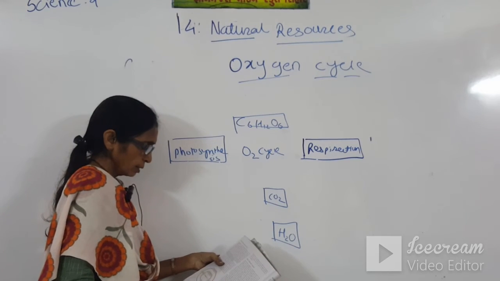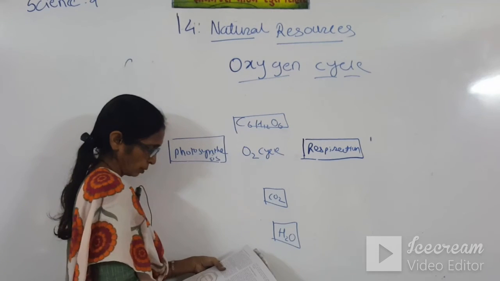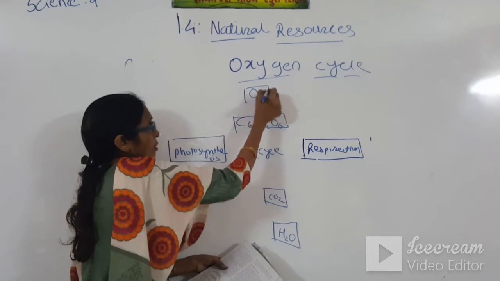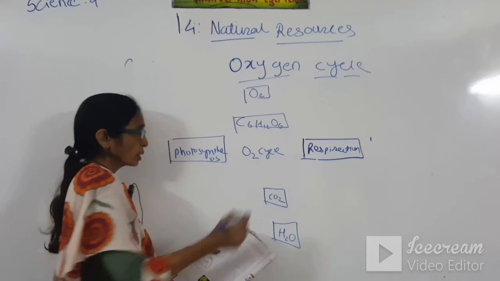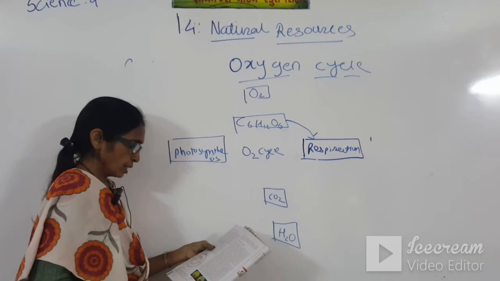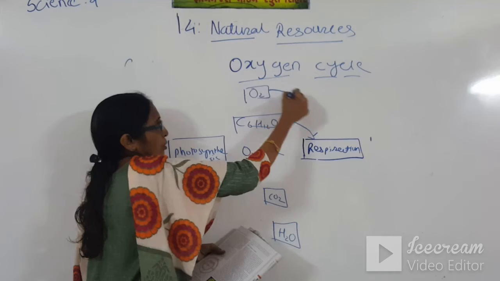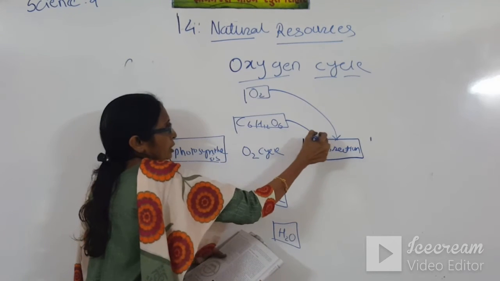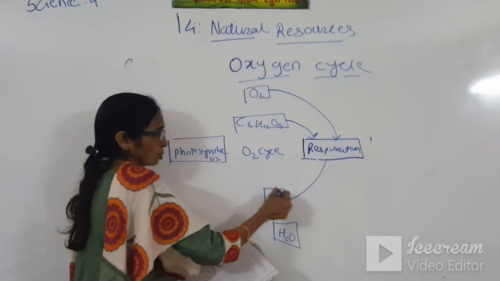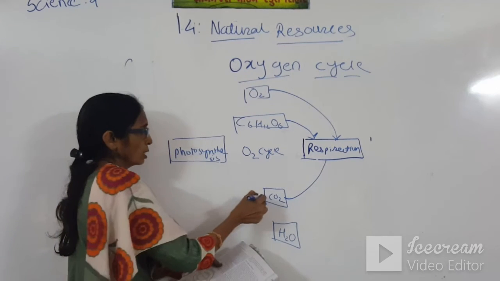and O2, atmospheric oxygen O2. Arrows are very important. This is here. Also in the respiration it is utilized. Again it goes to CO2 converted. Exhale.